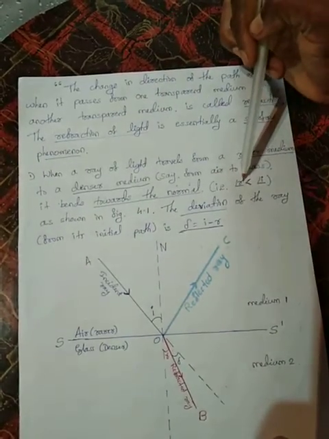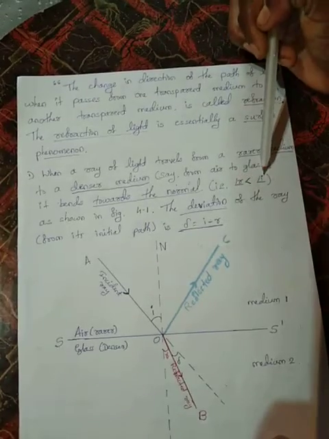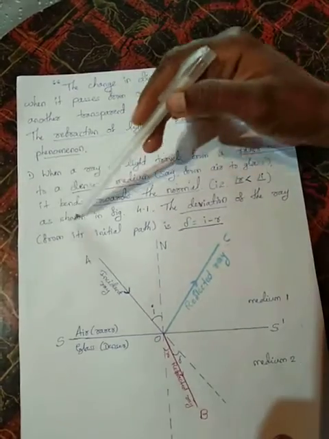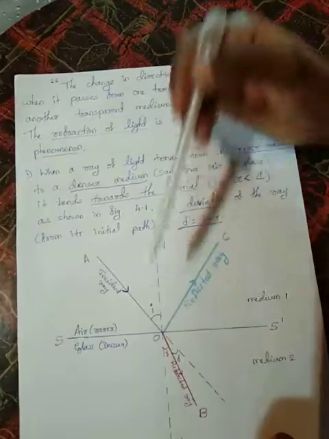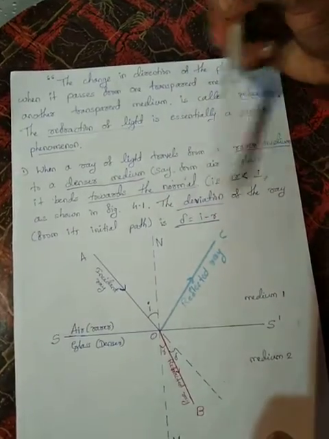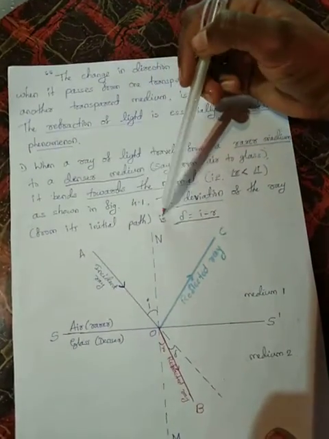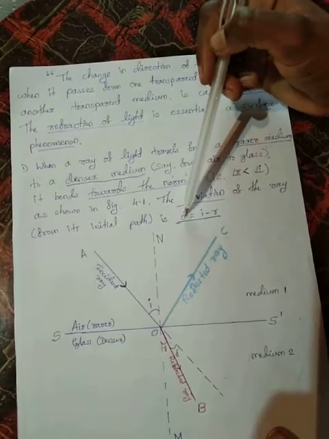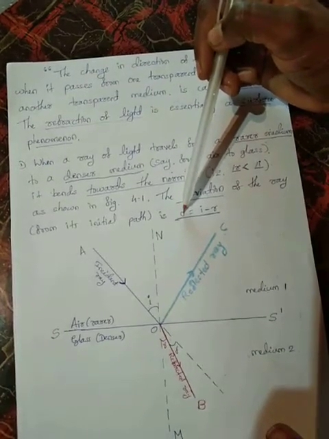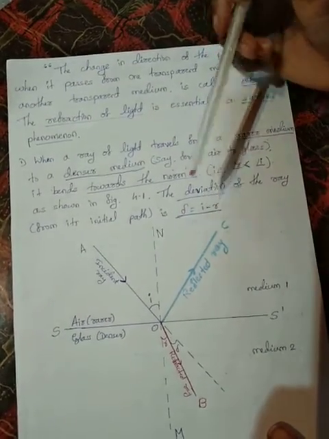When a ray of light travels from a rarer medium to a denser medium, it bends towards the normal. That is, the angle of refraction is less than the angle of incidence, as shown in figure 4.1 in this diagram. And the deviation of the ray from its initial path is delta. This is the angle of deviation symbol. Delta is equal to i minus r.